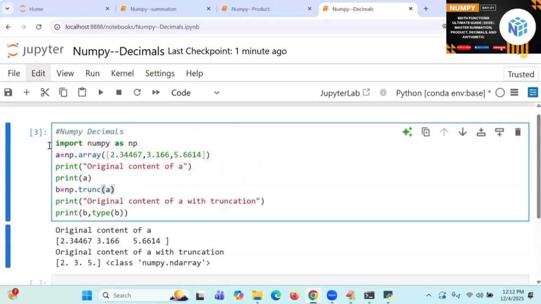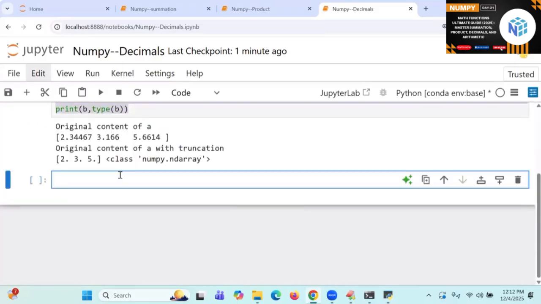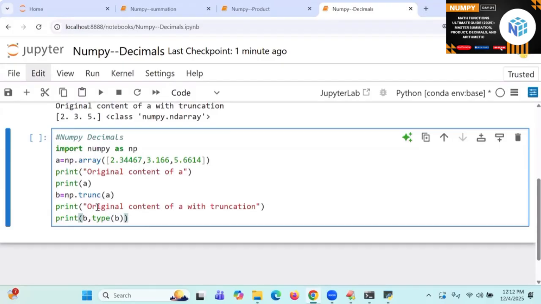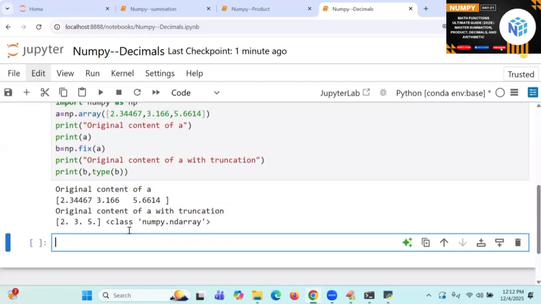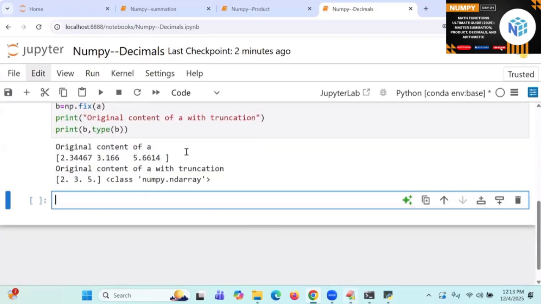So next go to fix. Look at that with the fix. I'm going to take it. So you see that it is going to have the same. Trunc or fix is going to contain the same thing. Good. Let us go to that.